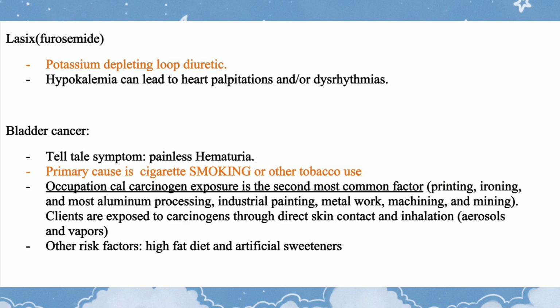Bladder cancer. Telltale symptom: painless hematuria. Primary cause is cigarette smoking or other tobacco use. Occupational carcinogen exposure is the second most common factor. Printing, ironing, and most aluminum processing, industrial painting, metalwork, machining, and mining. Clients are exposed to carcinogens through direct skin contact and inhalation, aerosols, and vapors. Other risk factors: high-fat diet and artificial sweeteners.